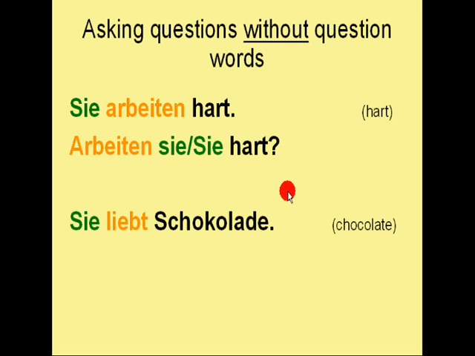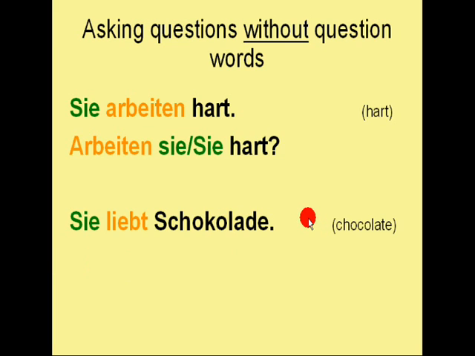Then we have this sentence, Sie liebt Schokolade. She loves chocolate. So how do I know that in this case it's meant to be the third person singular? I see it on the conjugation of the verb. This conjugation means it's the third person singular. Therefore I know it's meant to be a she and not they or the formal you.